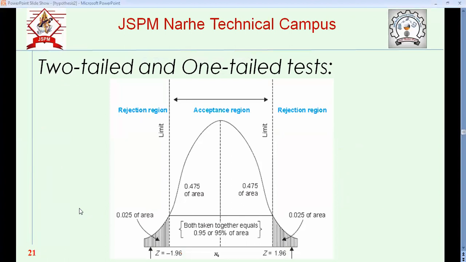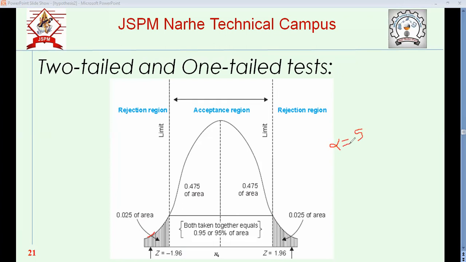So I am showing you this diagram of the standard distribution. Okay, so we take a certain alpha. Here I have taken the alpha.